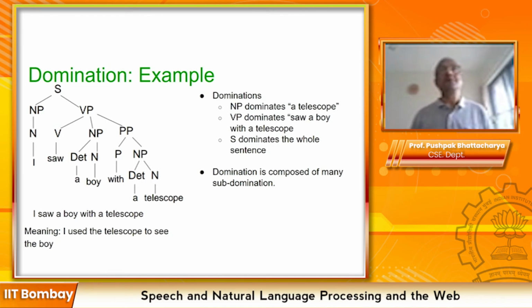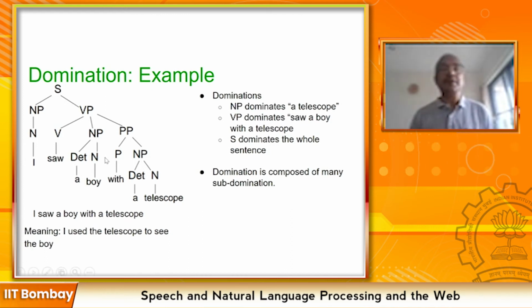You look upon the whole sentence as a complete territory, and the sub-territories are dominated by different non-terminals. This domination is also called yield. In this case, the yield of PP is with a telescope. The yield of the large VP is saw a boy with a telescope. So this is to be resolved now with probability.